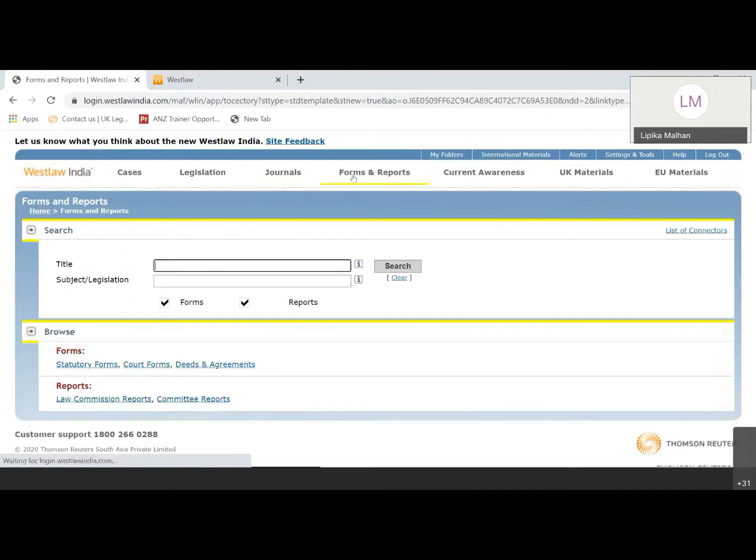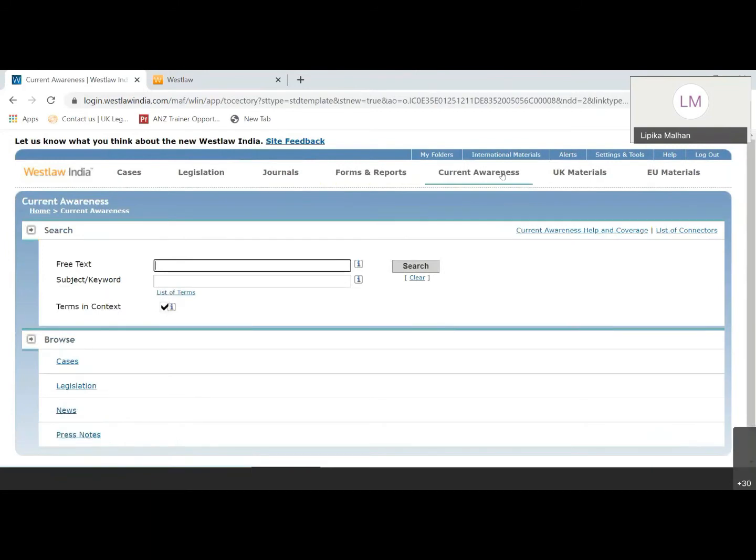Moving on to the forms and reports section. These are a couple of statutory forms, deeds and agreements, Law Commission reports and committee reports which are available. You can search here by title or by subject. The current awareness section in India will update you on what has been uploaded onto Indian content in the past few days.